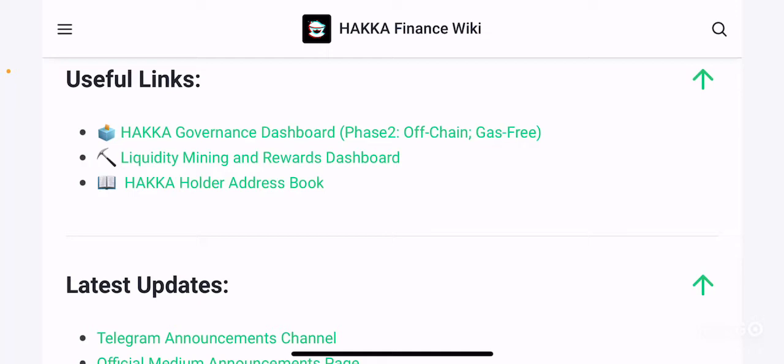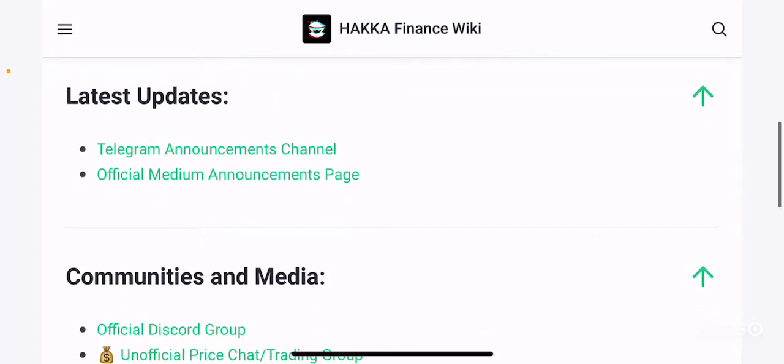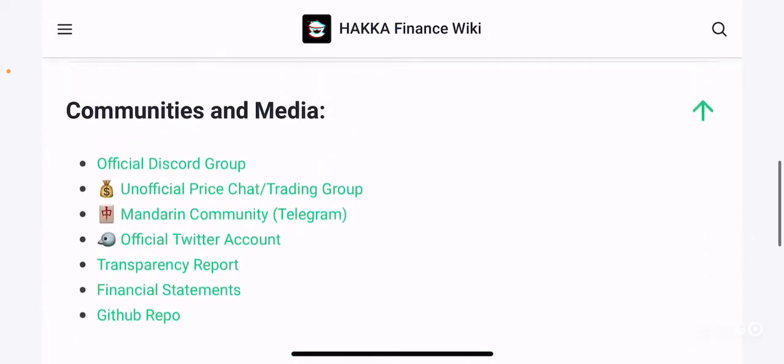So if you want to know the number of holders and how many Hakka tokens each holder holds, then this would be the place for you to go, right? You can also follow them on Telegram, and you can subscribe to their Medium page in order to learn more about the project and find interesting updates about it.